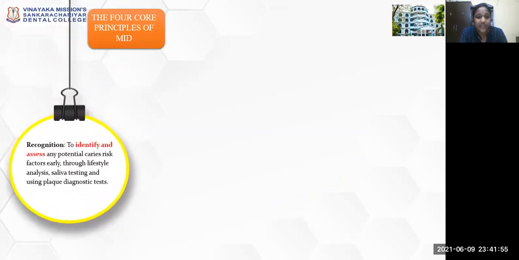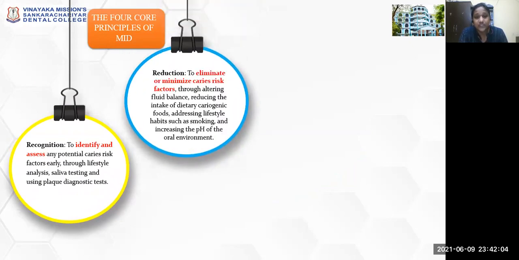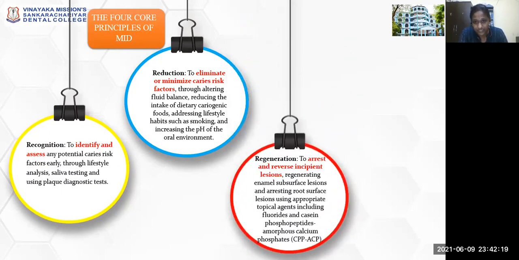First is recognition, to identify and assess any potential caries risk factors earlier through lifestyle analysis, saliva testing, and plaque diagnostic test. Then is reduction, to eliminate or minimize caries risk factors through altering fluid balance, reducing the intake of dietary cariogenic foods, addressing lifestyle habits such as smoking, and increasing the pH of the oral environment.